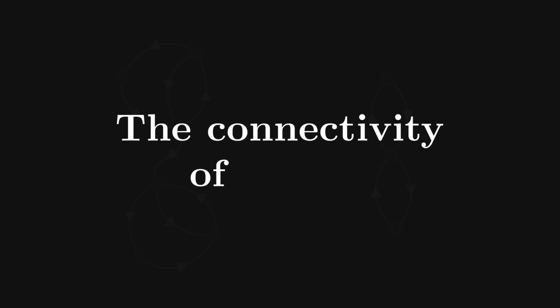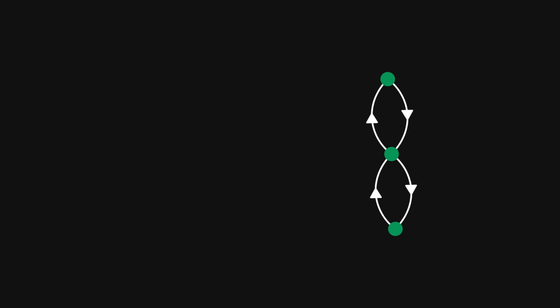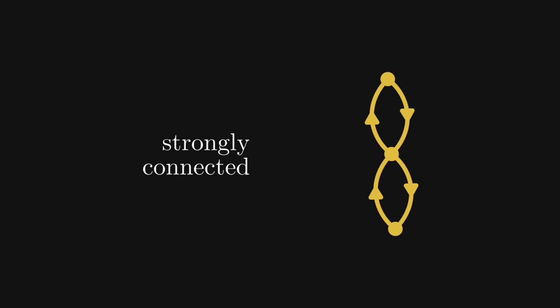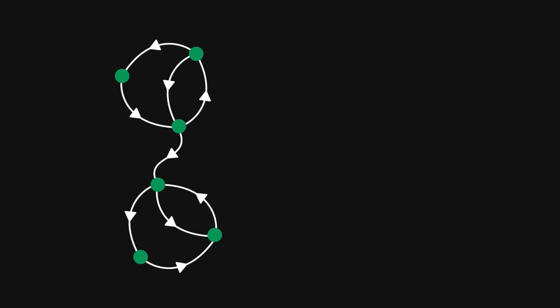To see what graphs show about matrices, let's talk about the connectivity of graphs. This is a strongly connected graph. In general, a directed graph is strongly connected if every node can be reached from every other node, like in this example. The word strongly refers to the fact that we are dealing with directed graphs here. On the other hand, if not every node can be reached from every other node, the graph is not strongly connected.